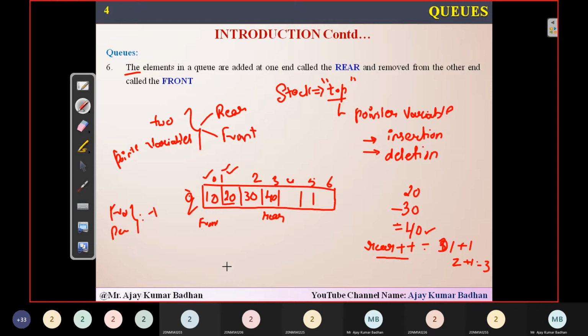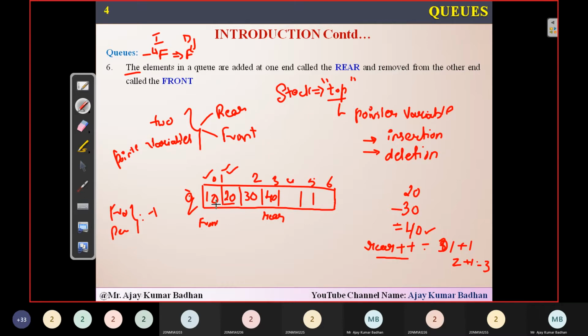But when I want to delete an element, what did I tell you in the queue? Whichever element is inserted first will be the first element that will be deleted. What is the element I inserted first? 10. So this element has to be deleted.